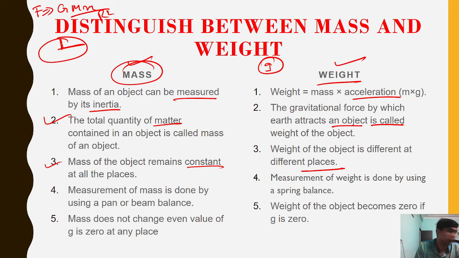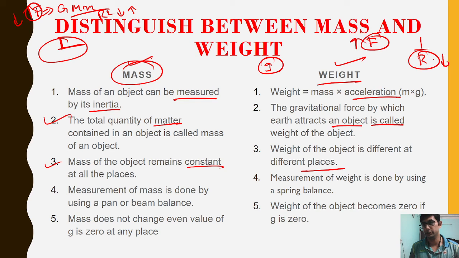When the value of r decreases, then the value of F, the force, increases. When the value of r increases, then the value of F decreases, because they are inversely proportional. As I already told you, this is the inverse square law. Whenever this quantity decreases, the value of force increases, and vice versa.